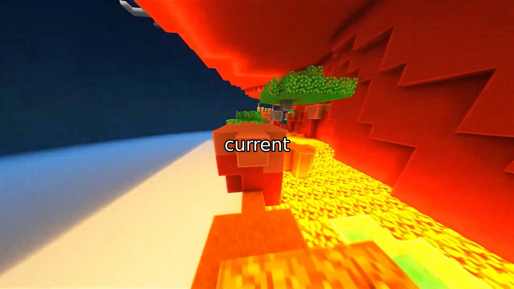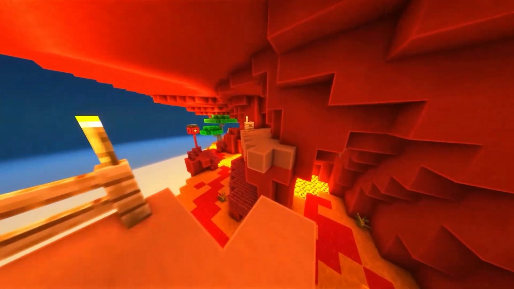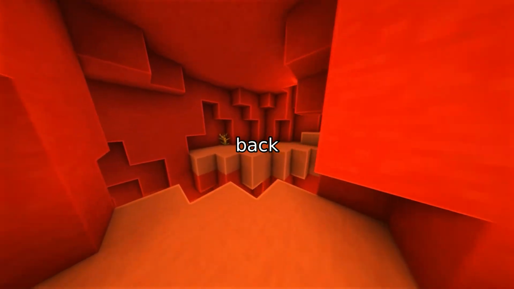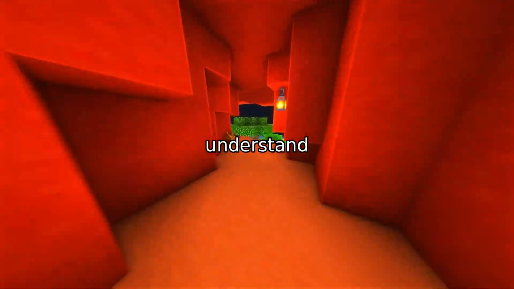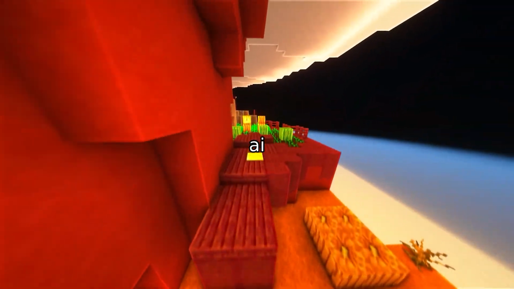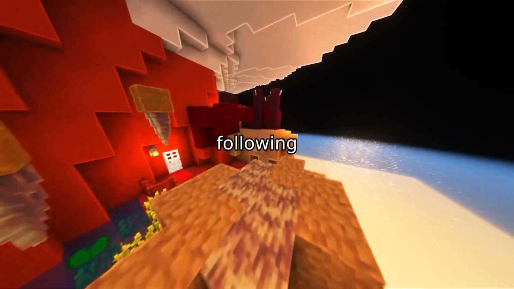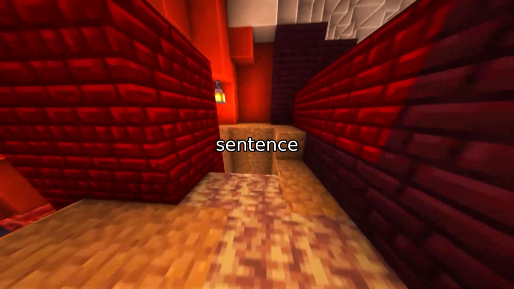Here's the deal. Current AI models often look at just fragments of conversation, like isolated words or sentences. But real communication is a back and forth. Imagine trying to understand a joke from just one line. It's impossible. The fix: teach AI to track conversations as a whole, keeping context in mind.